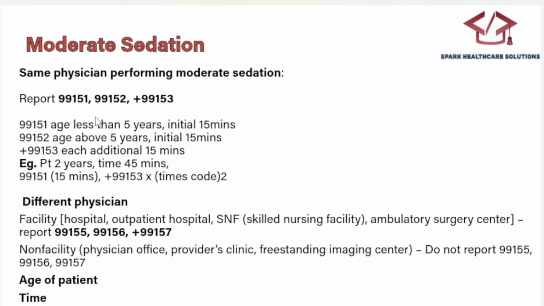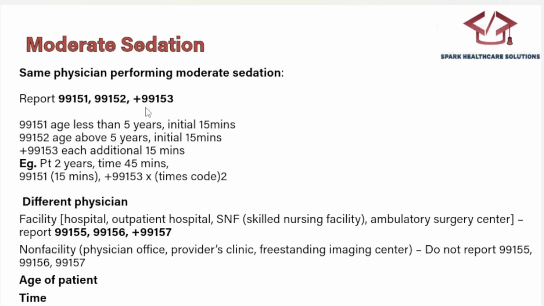The first code, 99151, means moderate sedation given by the same physician, less than 5 years of age, intra-service time, initial 15 minutes. 99152 is above 5 years of age, same physician, initial 15 minutes.